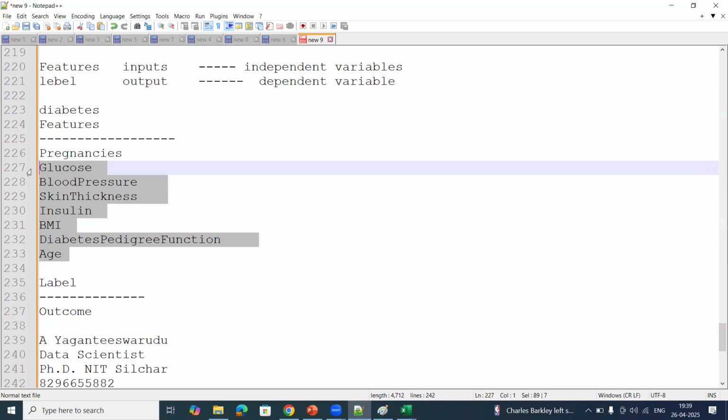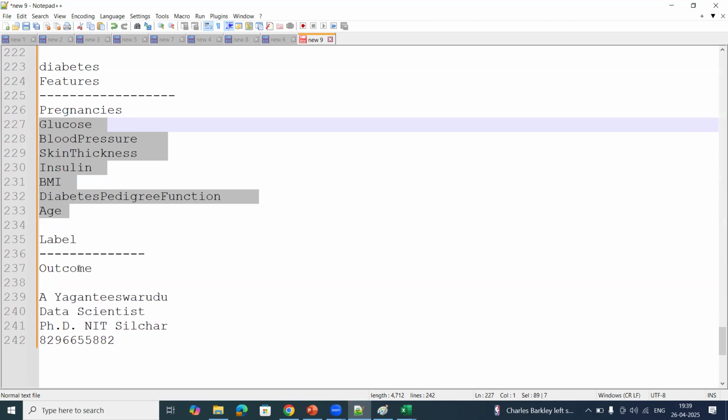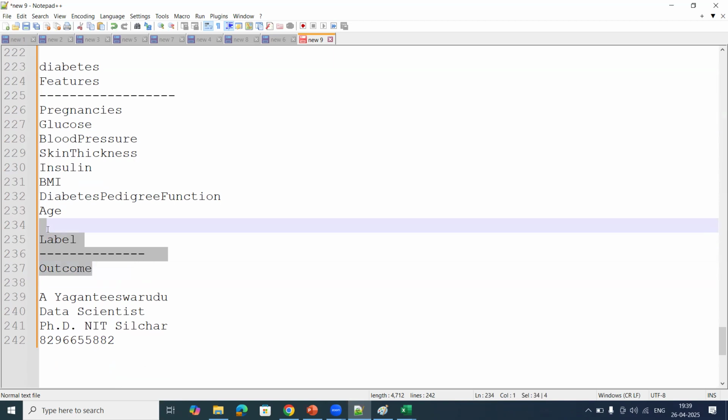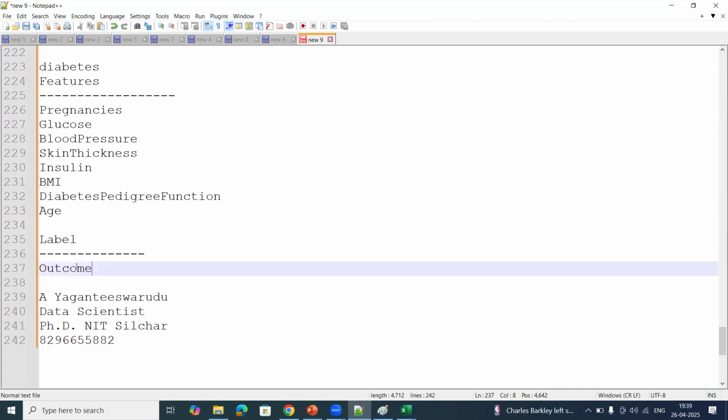Based on these features, I predict whether the patient has diabetes or not. In order to predict this outcome, yes or no, I need to depend on the input features. That's why this is a dependent feature.